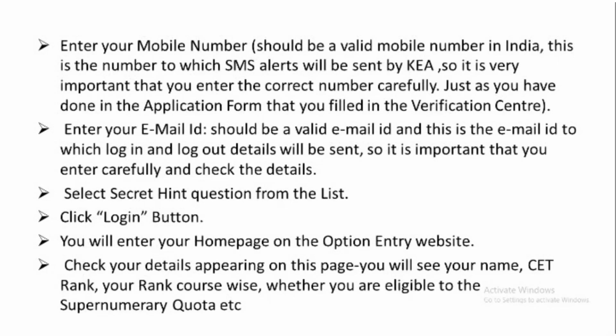Then enter your email ID, and it should be a valid email ID, because you will get mails from KEA also. Select the secret question from the list and click the login button. You will enter your home page on the option entry website. Check your details appearing on the page. You will see your name, CET rank, your rank course wise, whether you are eligible for the supplementary quota, etc. So once you log in for the first time, these details will be asked.